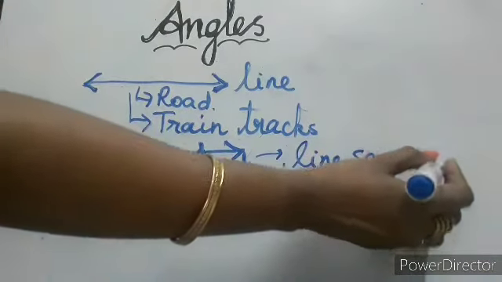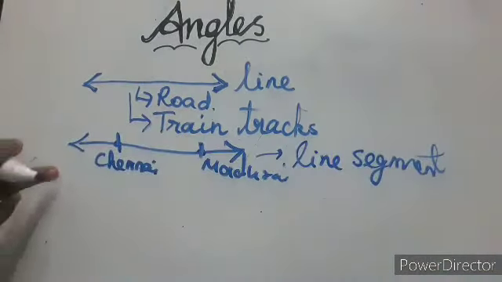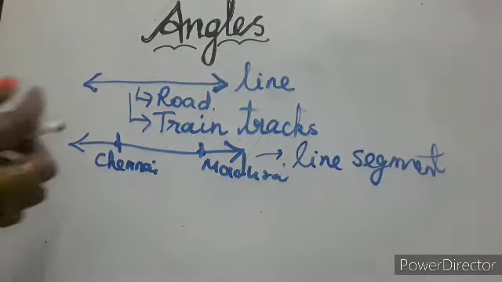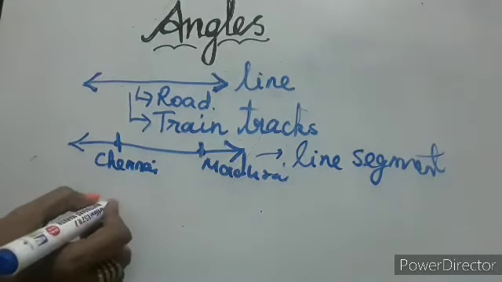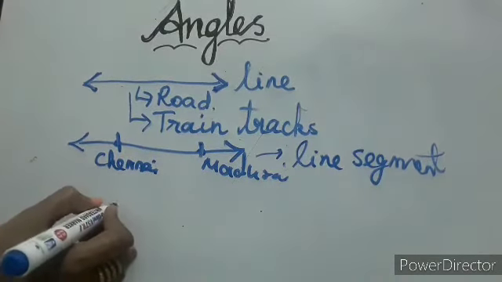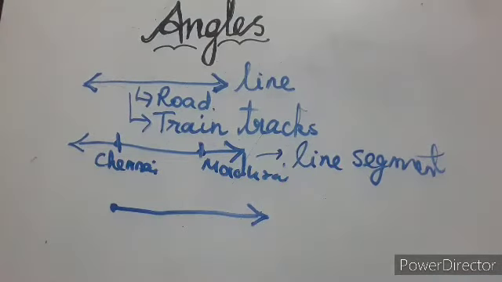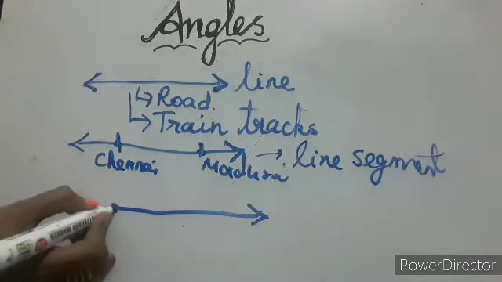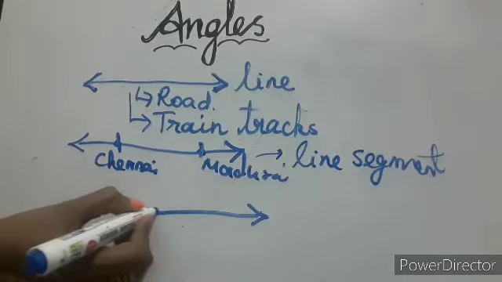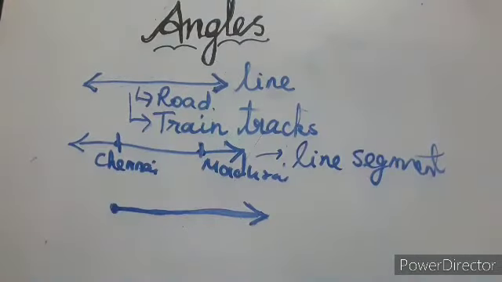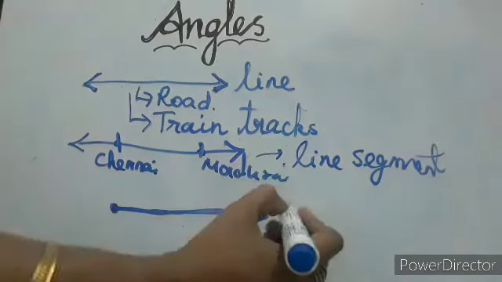Okay, line segment. Understood? The next one is ray. What is the meaning of ray? It has one starting point and there is no ending point. So it goes one side endlessly. Okay? So it starts from one place but it goes endlessly on one side. That is called a ray.